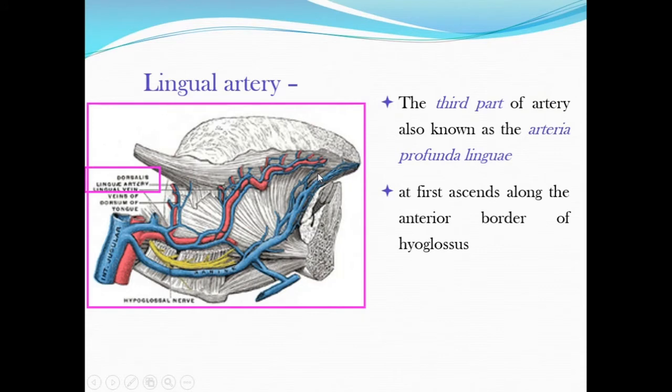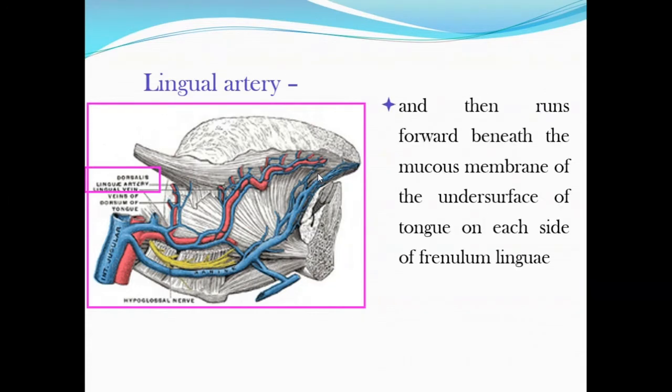It first ascends along the anterior border of the hyoglossus muscle, then runs forwards beneath the mucous membrane of the undersurface of the tongue on each side of the frenulum linguae. So it will be running in the under surface of the tongue, and here in the middle of this under surface you will have the frenulum linguae.